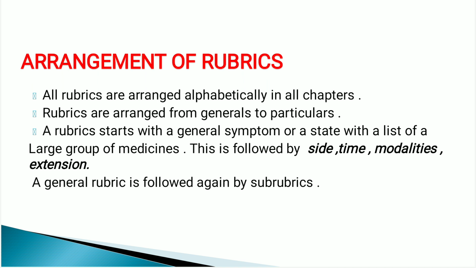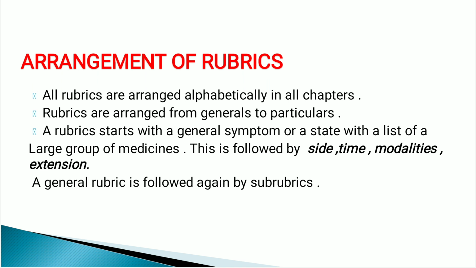A general rubric is followed again by subrubrics. The subrubrics are related to site, time, modalities, and extension. They are written in this way in the repertory.